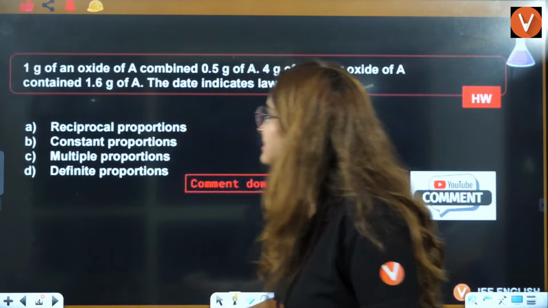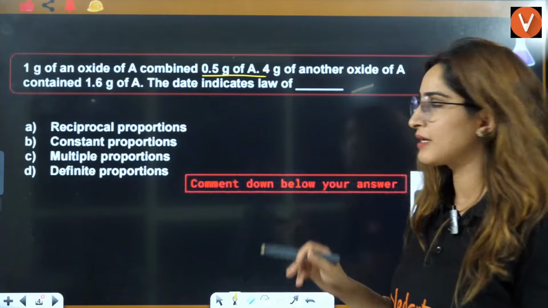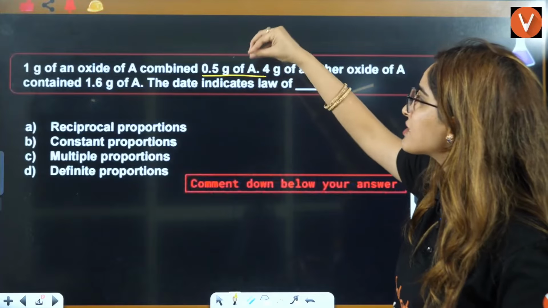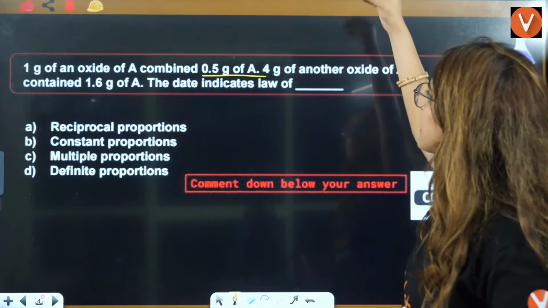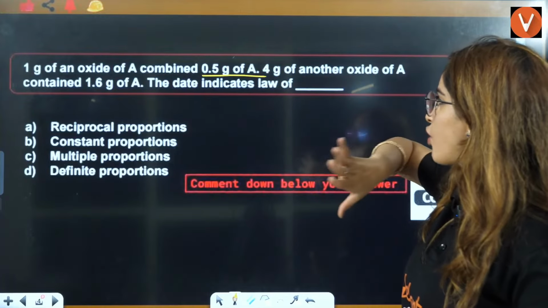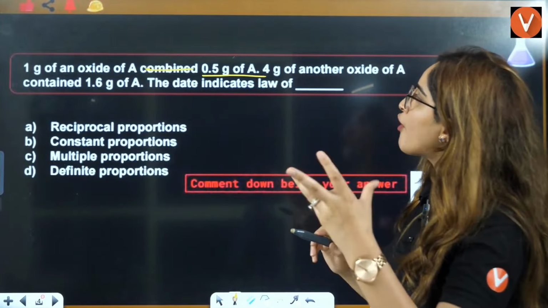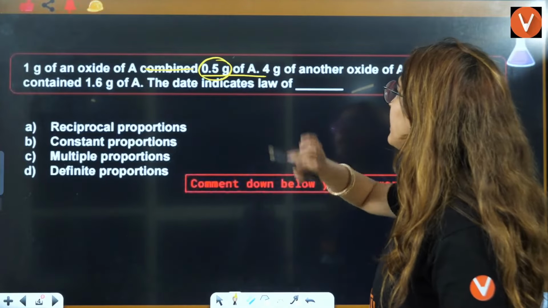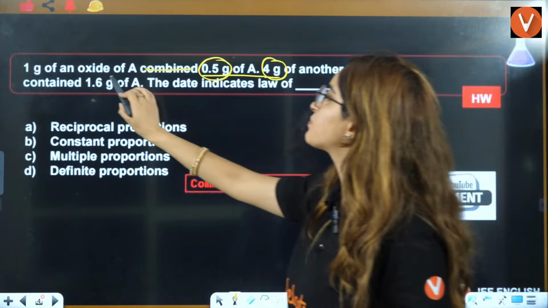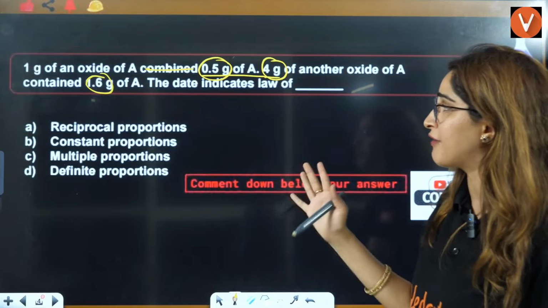Next, 1 gram of oxide A combined with this much of A, and 4 grams of another oxide contained this much of A. Here you have to apply the law of chemical combination. The options are reciprocal, constant, multiple, definite proportion.